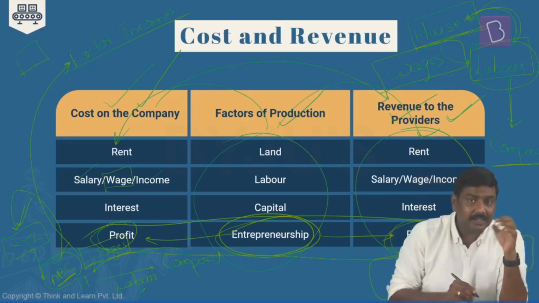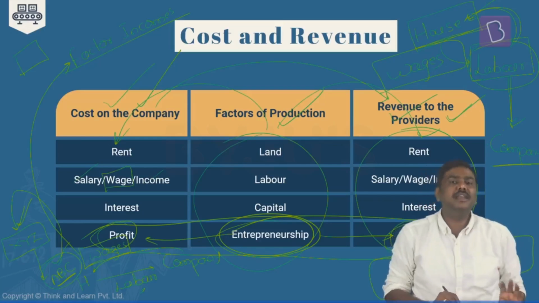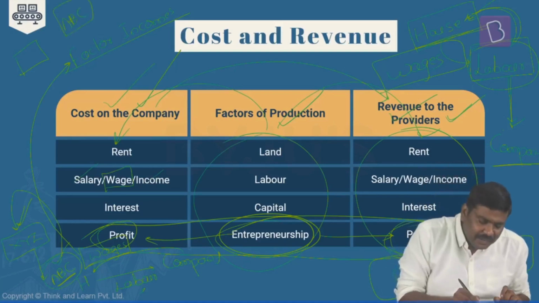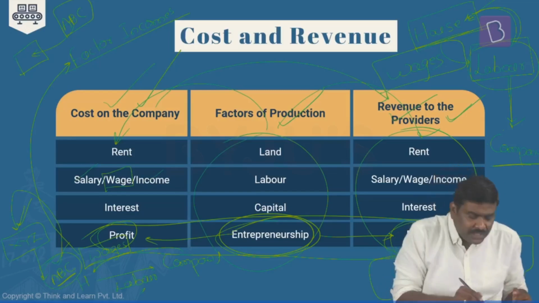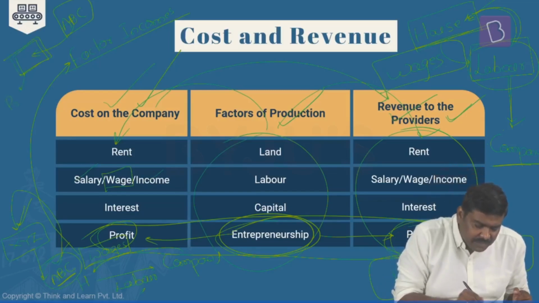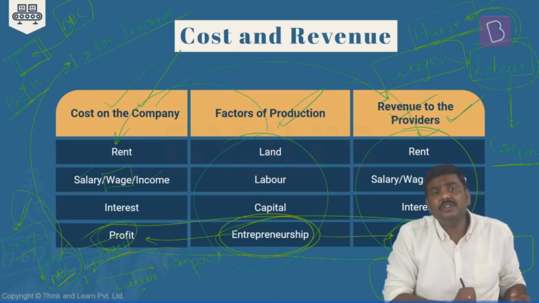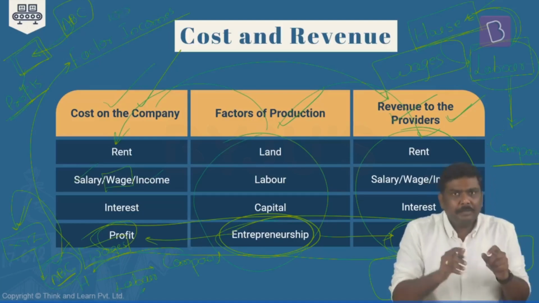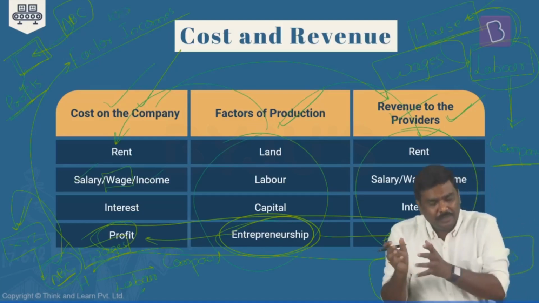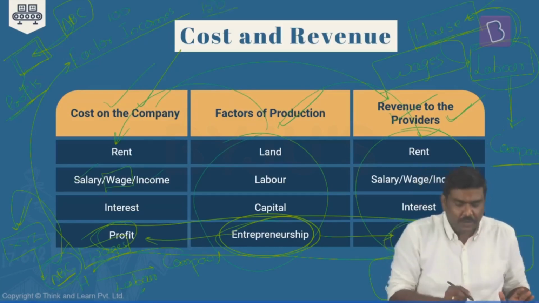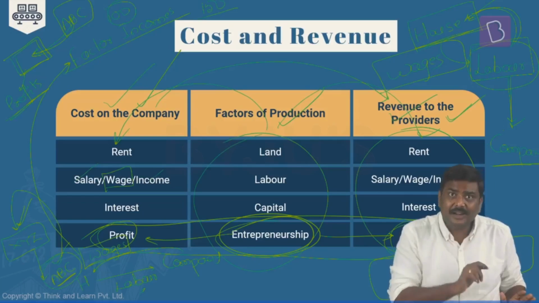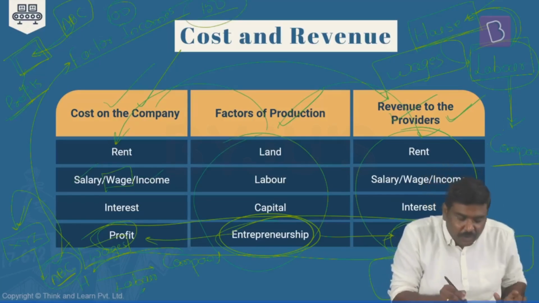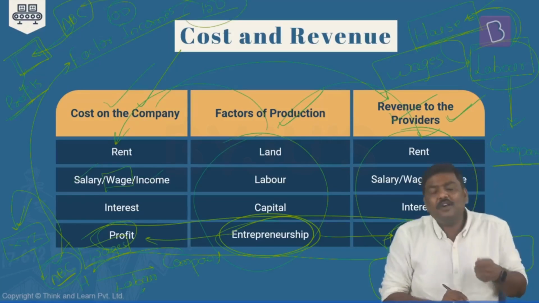Imagine here is an auto. I know it doesn't look like an auto, but let's assume it is an auto. Here is an auto and the person ABC owns this particular auto. So investment in the auto is done by whom? ABC. So this auto makes certain profits. Running the auto, let's say, the owner has put in petrol of 100 rupees, but by moving the passengers from point A to point B, he has earned 150 rupees. So the investment done by the owner is 100 and the earning is 150. So the auto has made a profit of 50 rupees. But this particular 50 rupee profit belongs to whom? The owner of the auto, right?